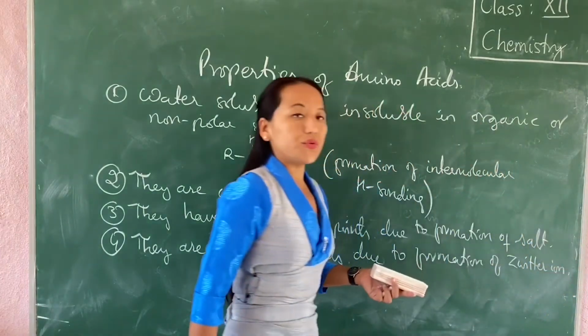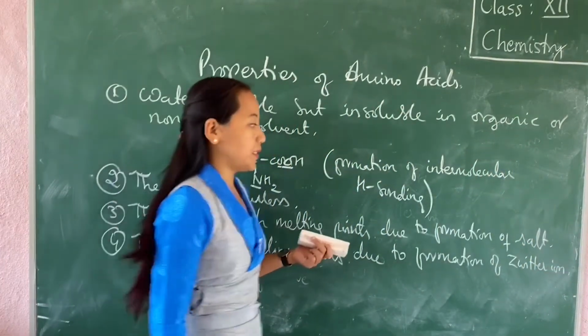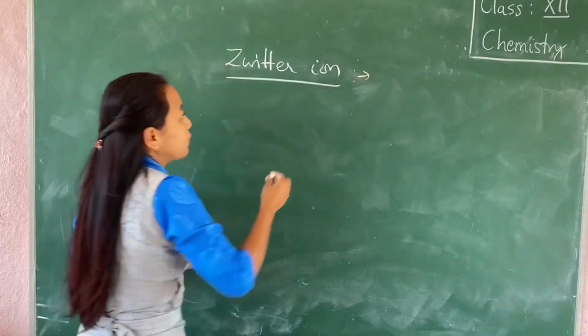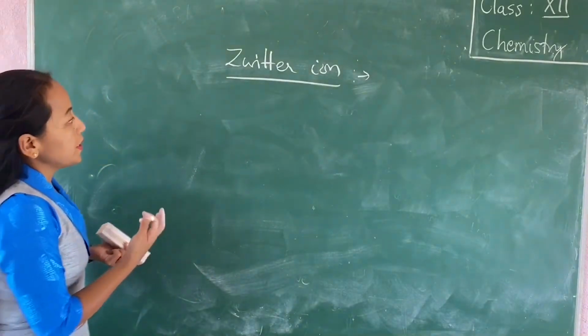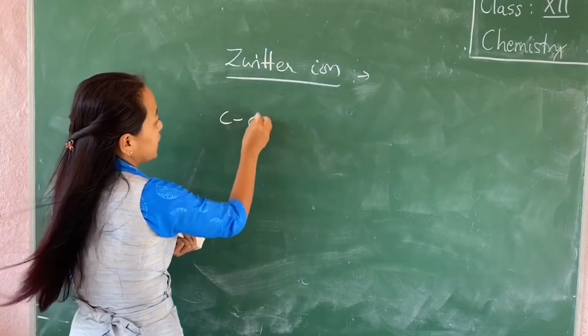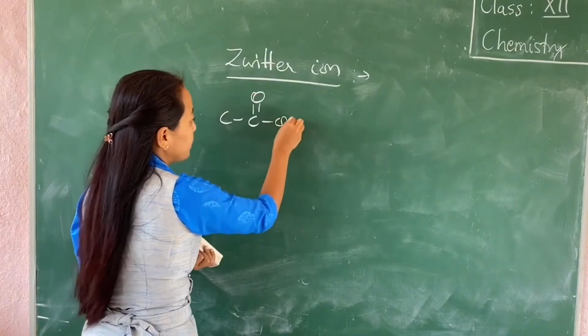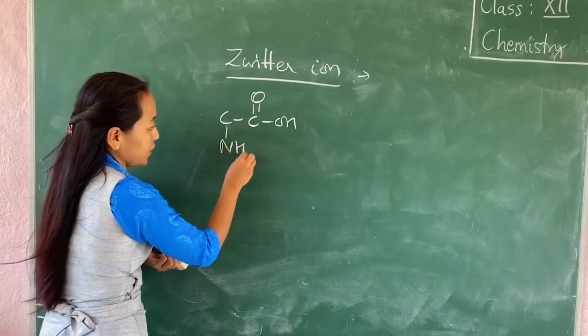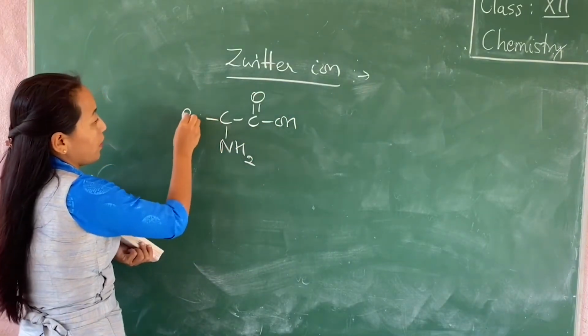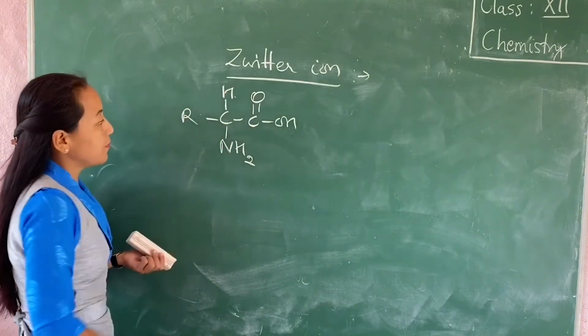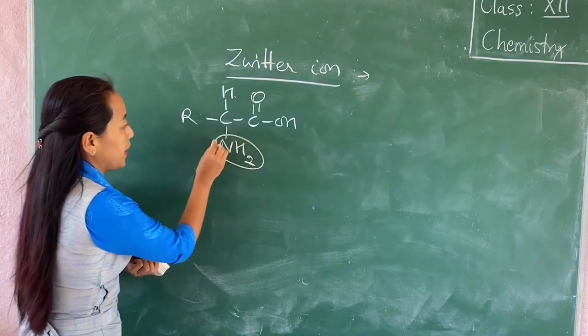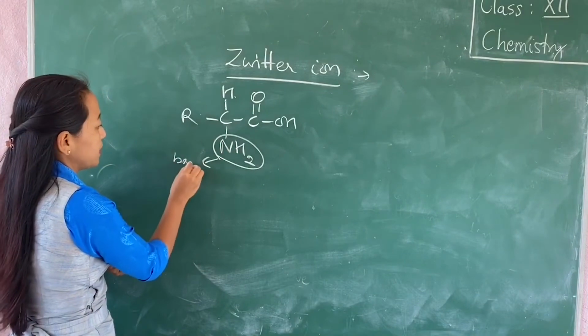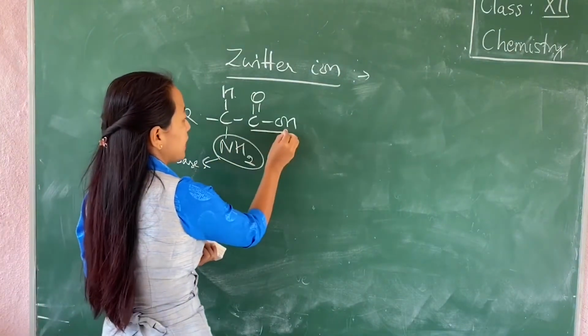Now for that, you first need to understand what is a zwitterion. So let me explain the formation of zwitterion. In the case of amino acids, you know that it contains an acid group and then you have an NH2 and then one R and one hydrogen atom. The NH2 is the base, it acts as a base, and this acts as an acid.